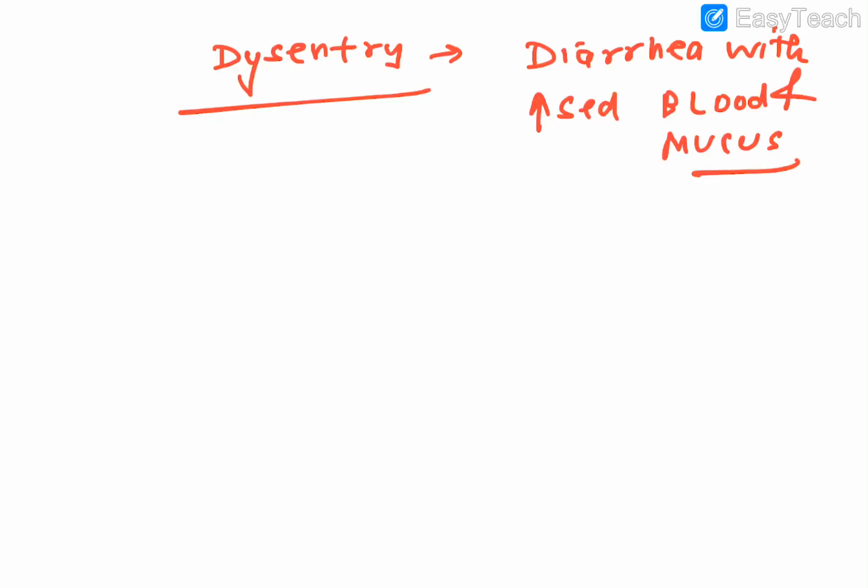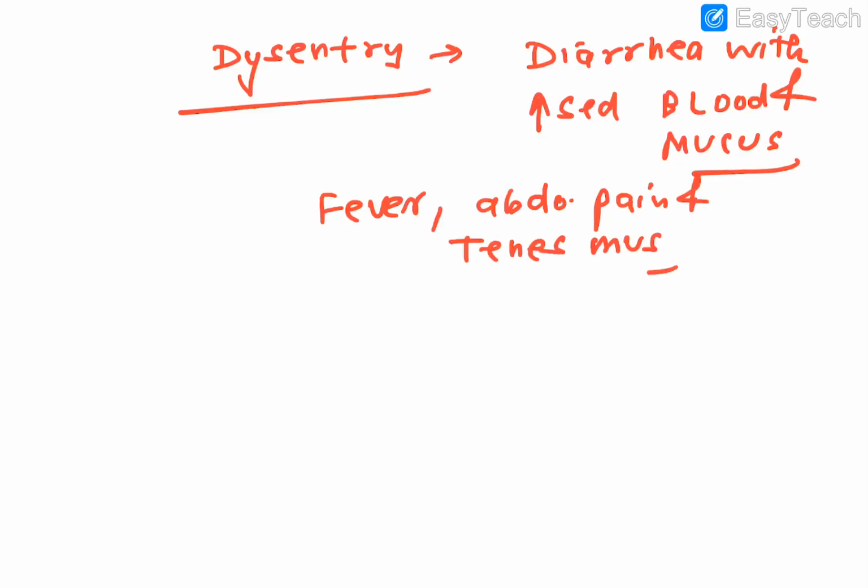Here blood and mucus are coming, so obviously it is a sort of infection in which fever is obvious. Abdominal pain will be there, and tenesmus. And what is tenesmus? The feeling of incomplete defecation is termed as tenesmus. The urge is there, but there is a feeling of incomplete defecation. So this is what is termed as dysentery.